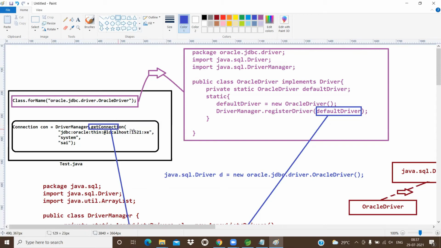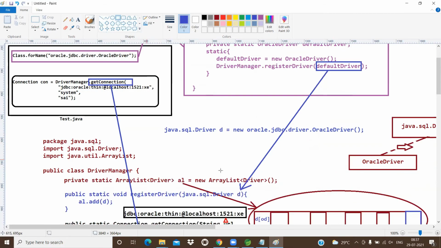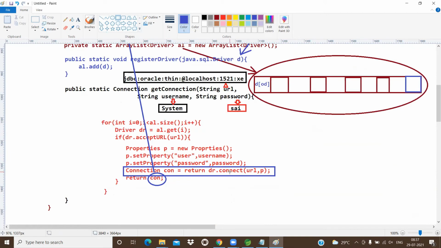creating an object? Is the get connection method creating the connection object? No. Get connection method internally uses what? Connect method. That connect method belongs to what? Oracle driver or MySQL driver or MongoDB driver. Whatever the driver you loaded, from that driver only the connect method will be executing.